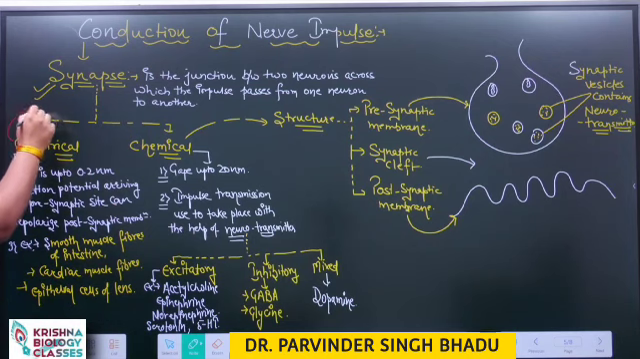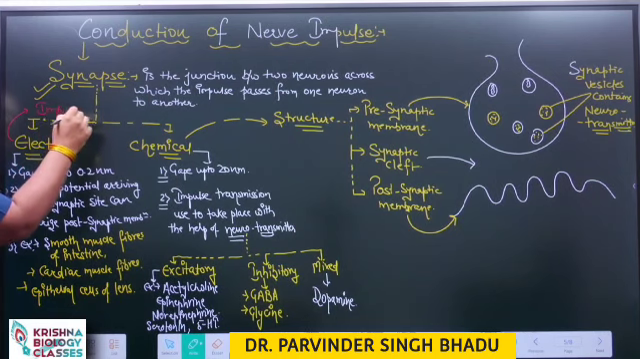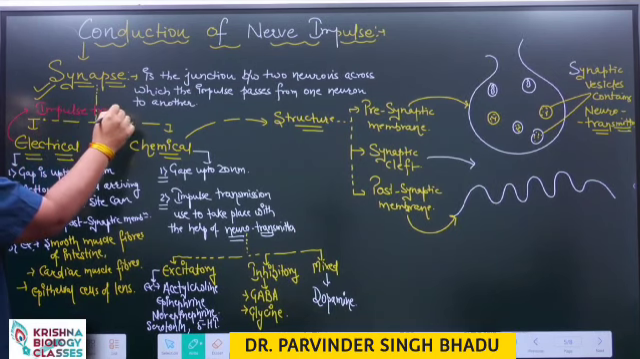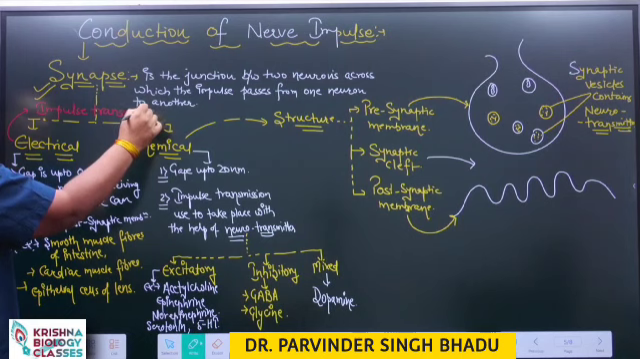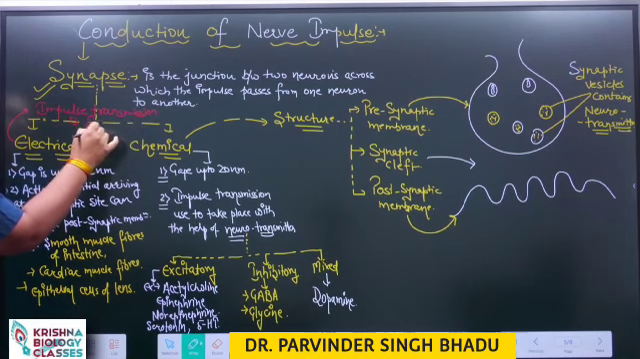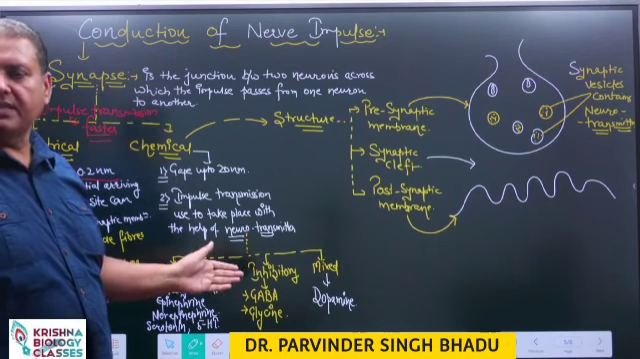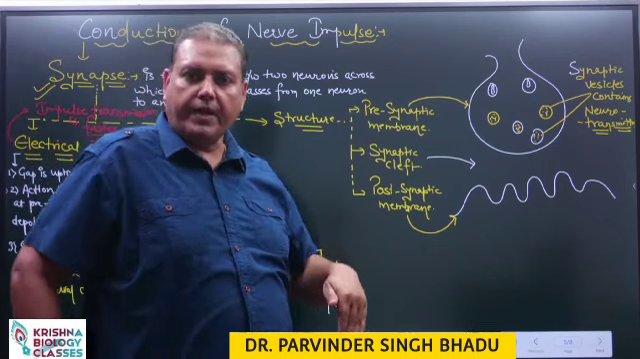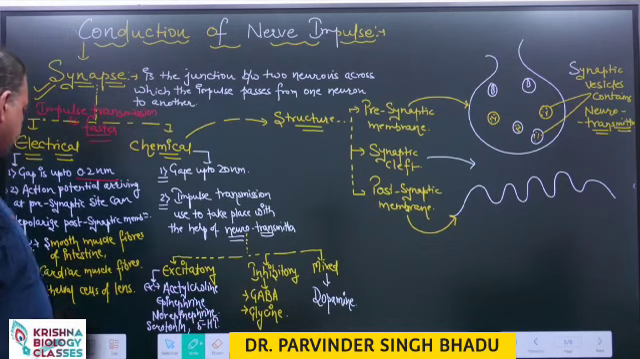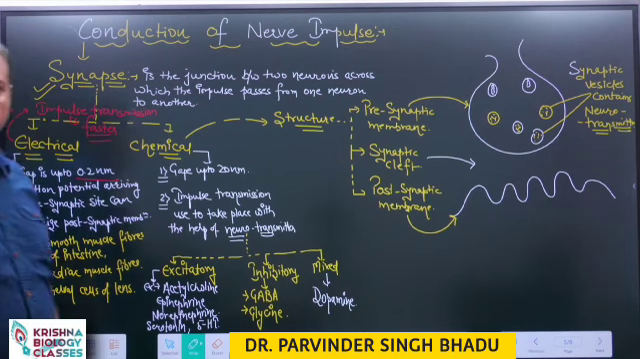Impulse transmission is faster in electrical synapse. The gap is 0.2 nanometer only, so the impulse can directly transfer from the presynaptic membrane to the postsynaptic membrane. Such synapses are found inside the smooth muscle fibers of the intestine, cardiac muscle fibers and epithelial cells of the lens.